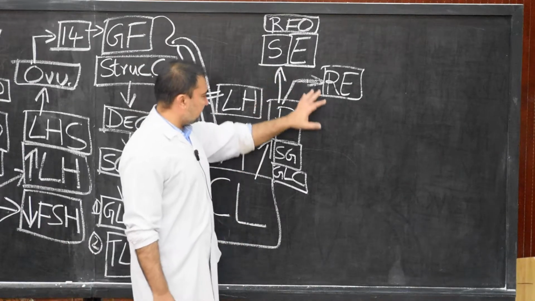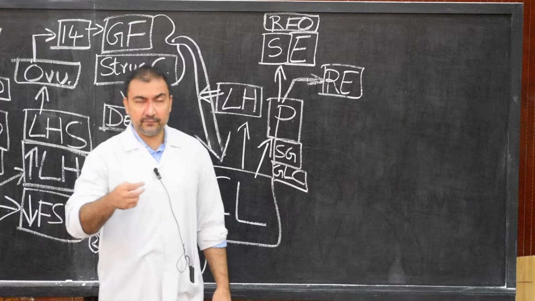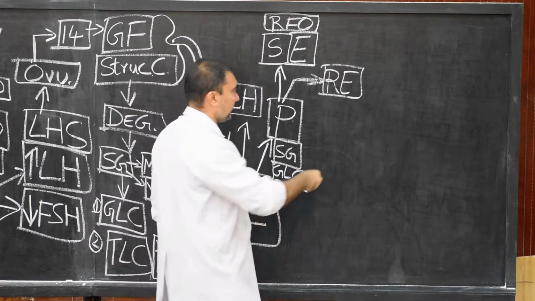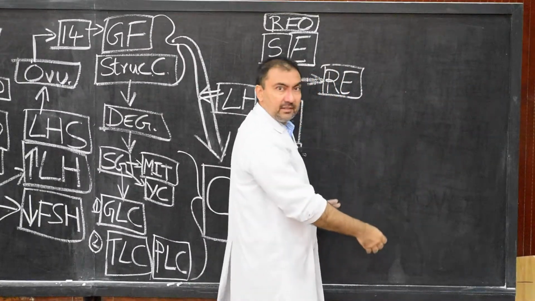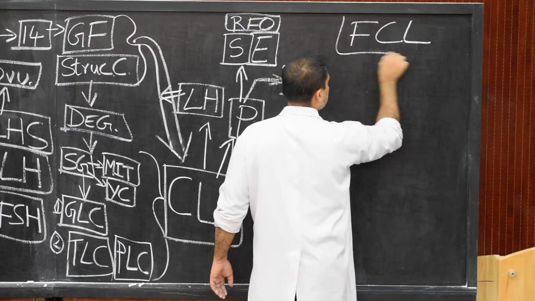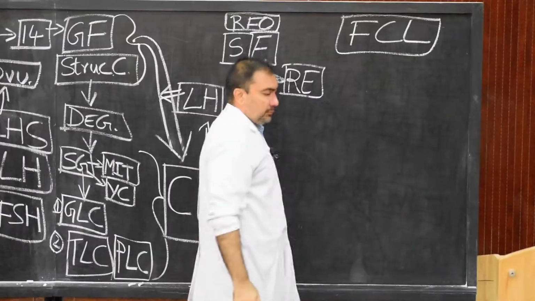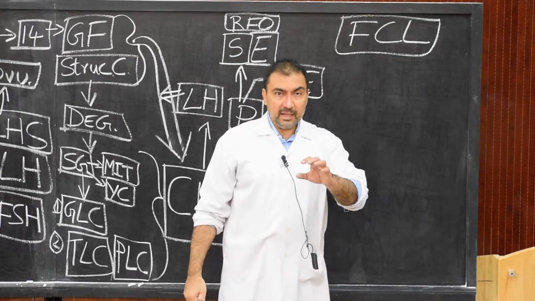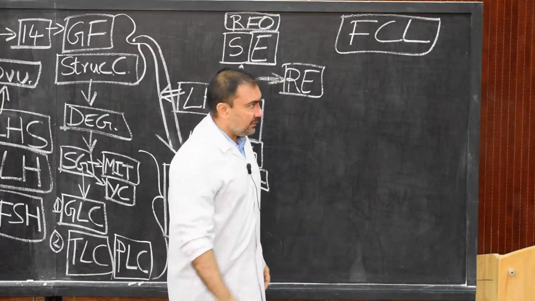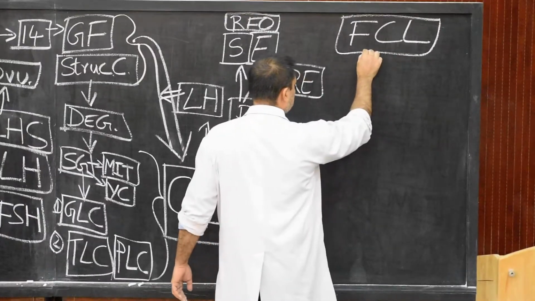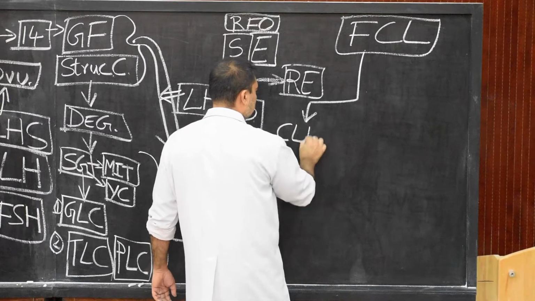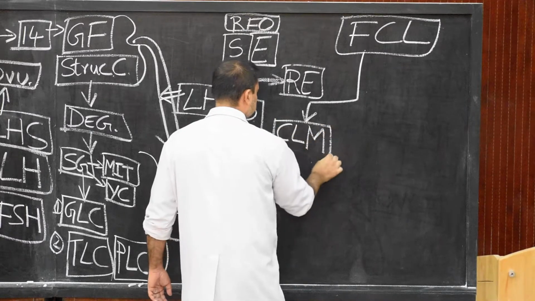After discussing these two effects of progesterone, we start with the fate of the corpus luteum. What will happen to the corpus luteum? That is the terminal phase. Please come to this side. In the fate of the corpus luteum, what will happen to the corpus luteum which has developed now in the ovary? There will be two phases. The first phase will be the corpus luteum of menstruation.